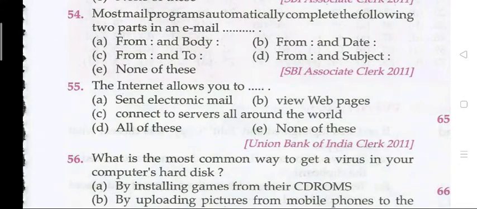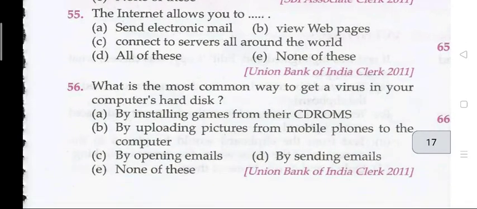The right answer is B, that is from and date. Question 55. The internet allows you to? The right answer is D, that is send electronic mail, view web pages, and connect to servers all around the world. Question 56. What is the most common way to get a virus on your computer hard disk?